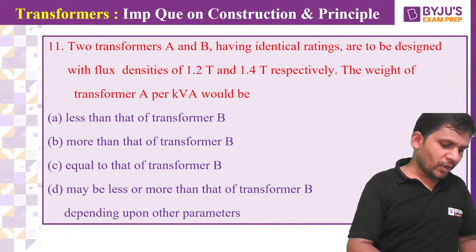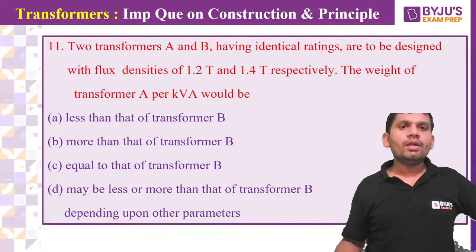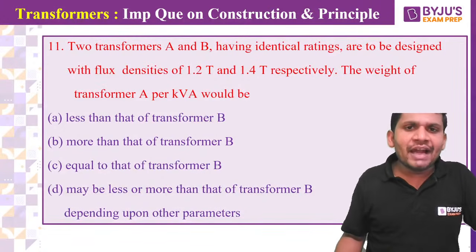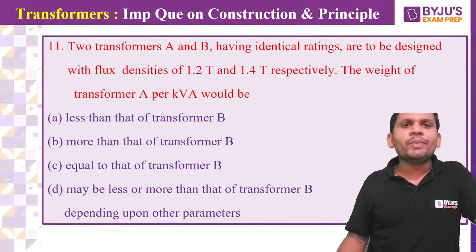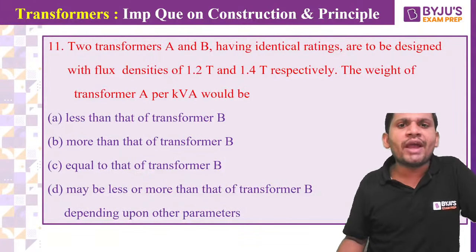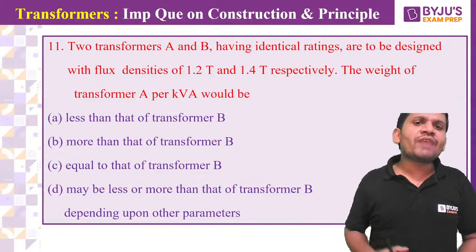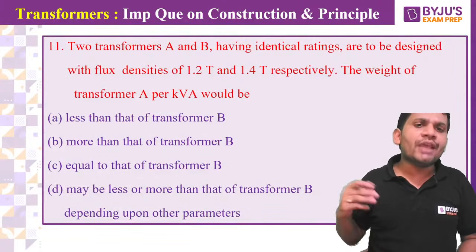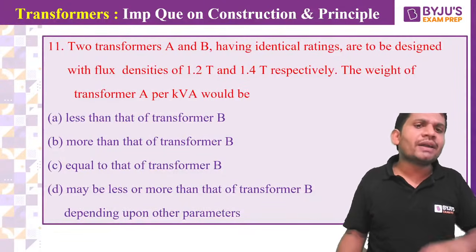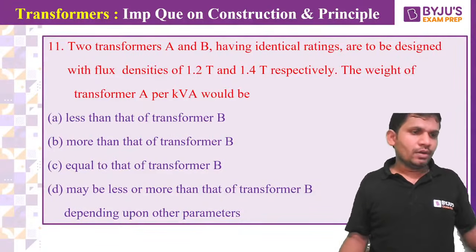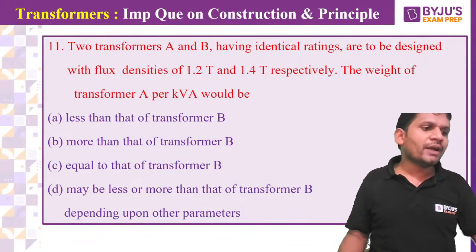Come on, students. Two transformers A and B with identical ratings are to be designed with flux densities of 1.2 Tesla and 1.4 Tesla respectively. The weight of transformer A per kVA would be what? What is the weight of the transformer?